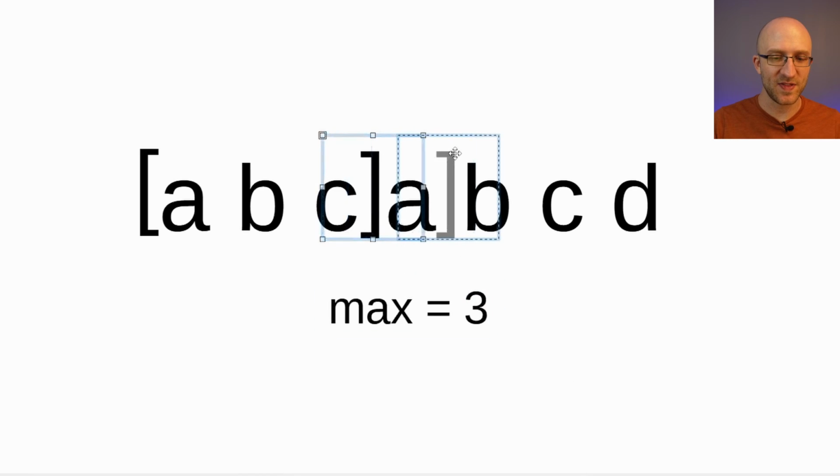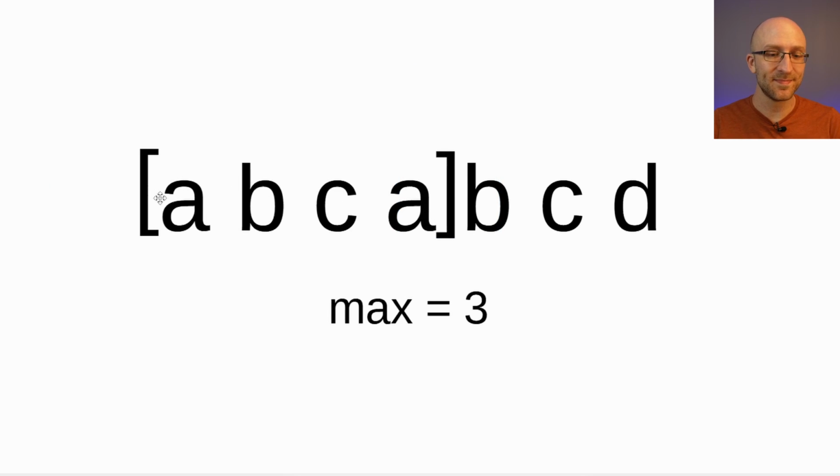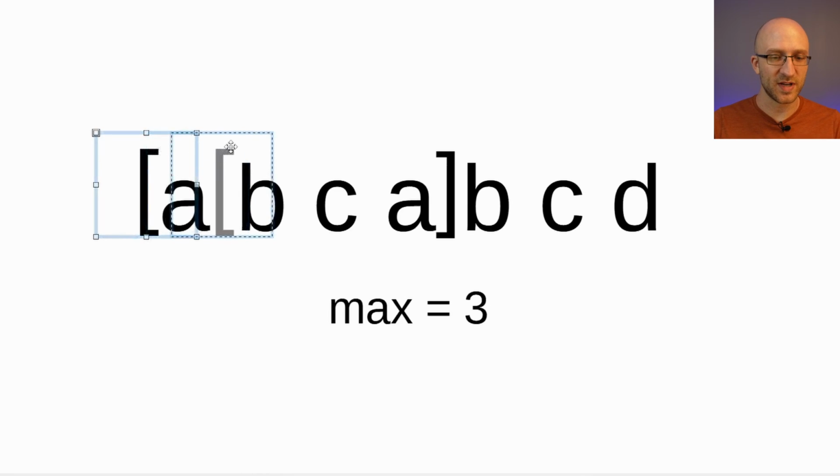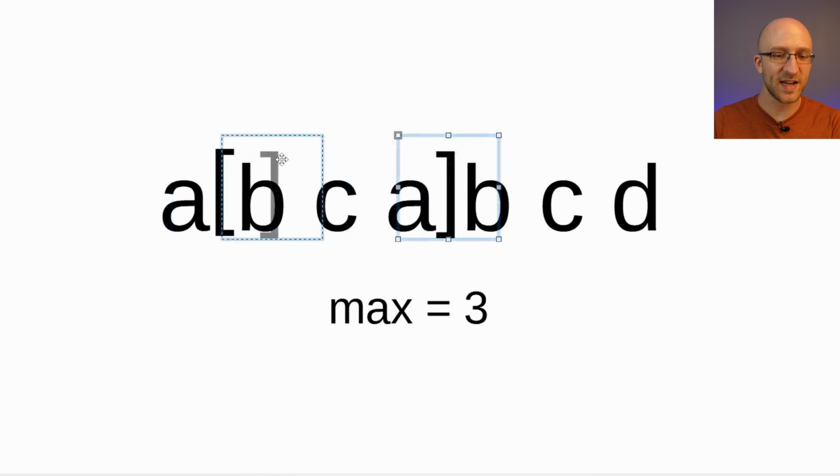So next we look at the next character, which is A. Does A already exist in our substring? Yes, it does. So now this substring contains repeating characters, and so it doesn't count as a valid substring that we're looking for. So now that we've run into a substring that has a repeating character, we know that the largest substring that starts with this first A that doesn't repeat any characters is just ABC, that has a length of 3.